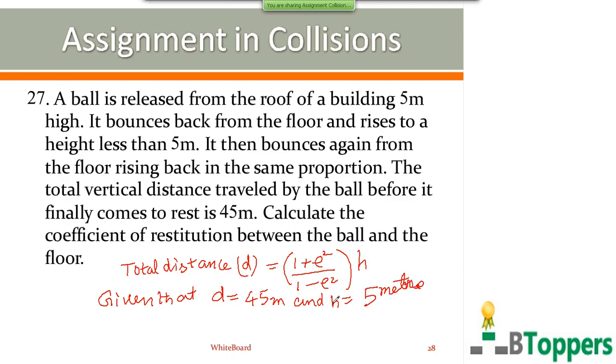I have explained the derivation in one special case in a separate class. That means the ball is dropped from certain vertical height H above the floor, and the ball makes repeated collisions with the floor, such that the ball moves only under influence of gravity between any two successive collisions. Then the total distance covered by the ball before it finally stops from the moment of its release is given by D equal to (1 plus e squared) by (1 minus e squared) into H.